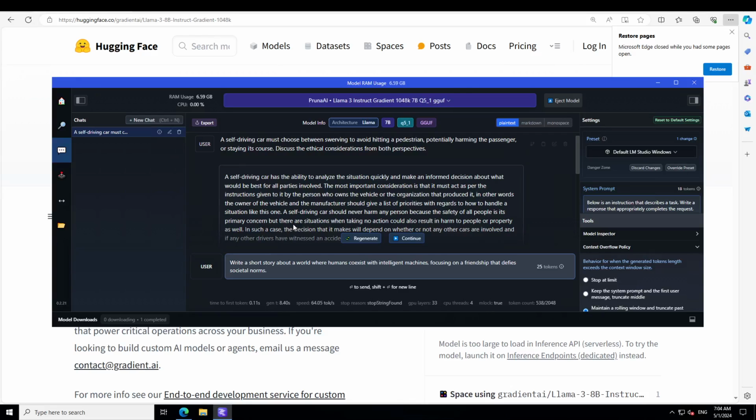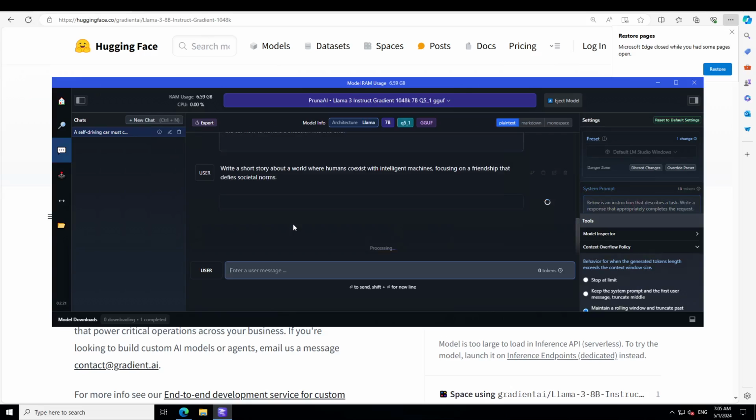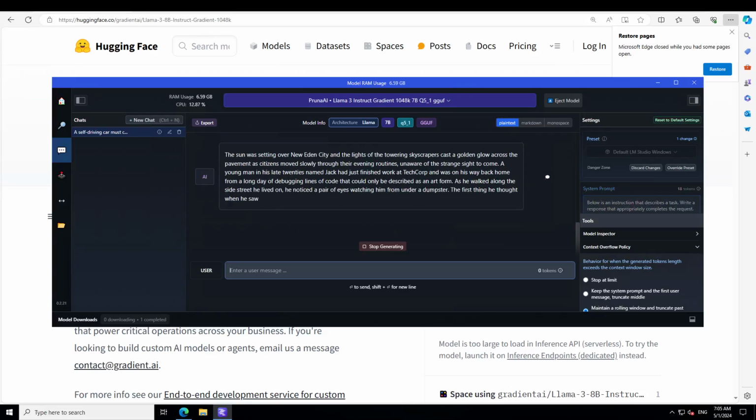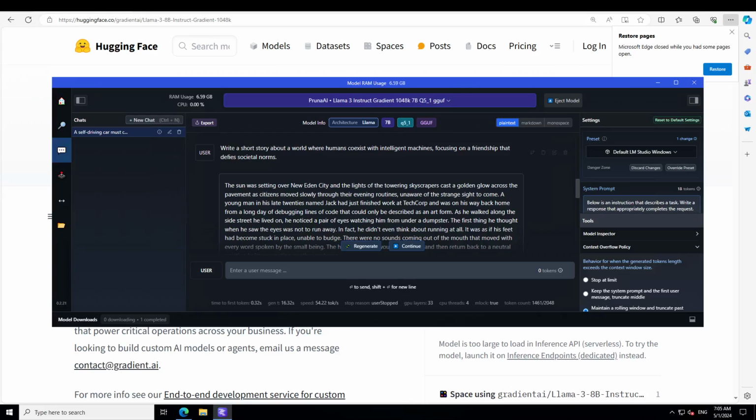Write a short story about a world where humans coexist with intelligent machines, focusing on a friendship that defies societal norms. Let's wait for it to print the response. And now look at this response. It's a short story, and look how the model is setting the stage.